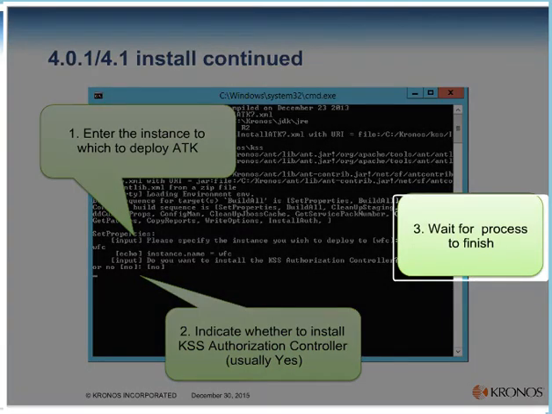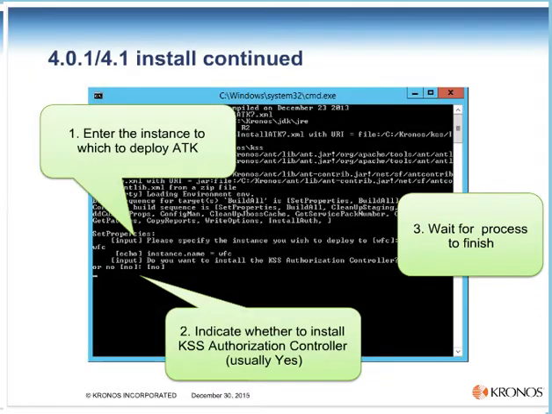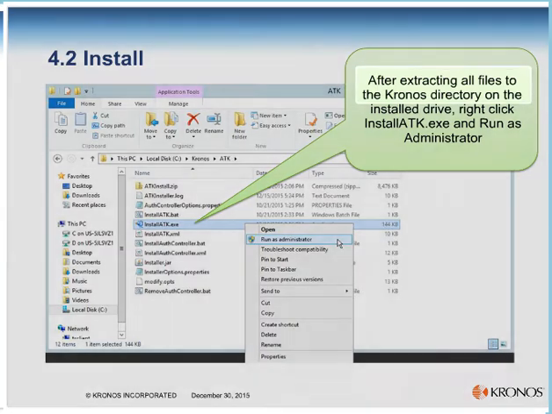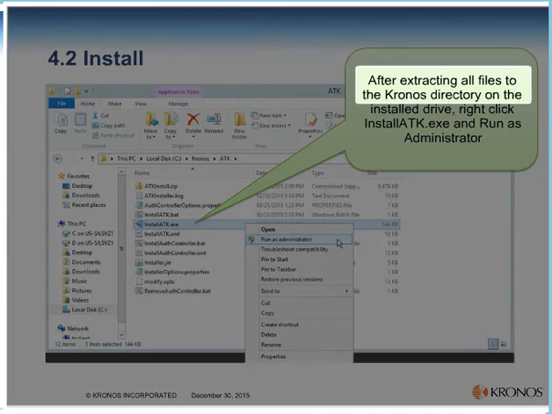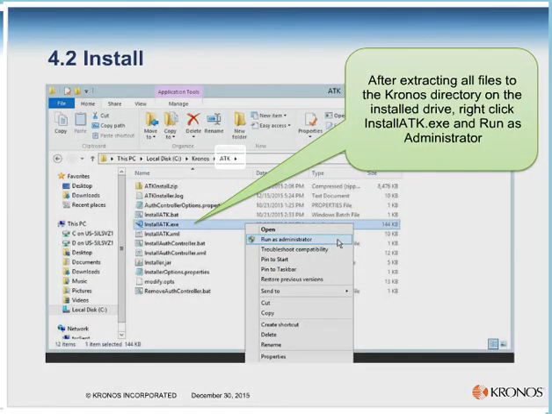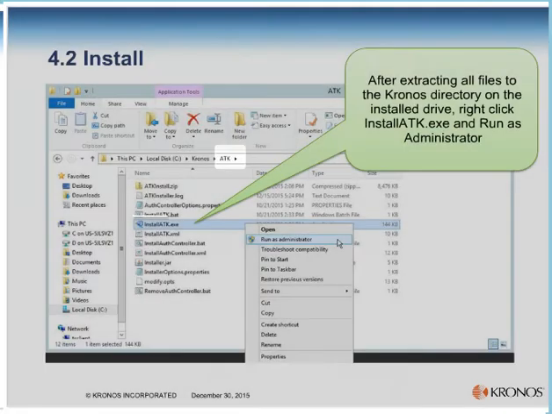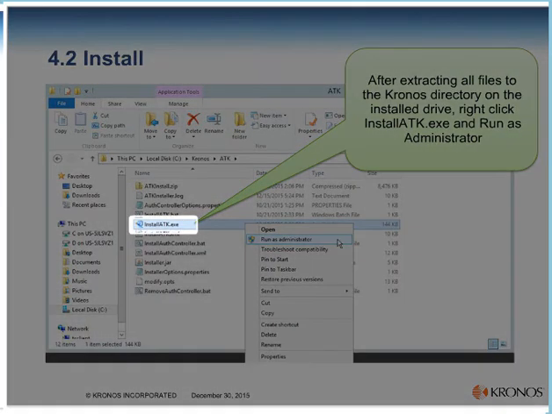In 4.2, we still extract the files to the KRONOS directory. However, after the files are extracted, there is an ATK subdirectory. In that ATK subdirectory, you will find an install executable file. Right-click on this and run as administrator.